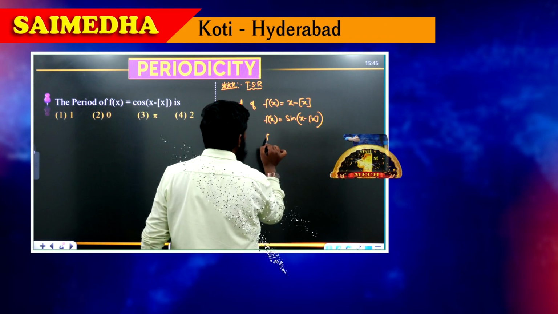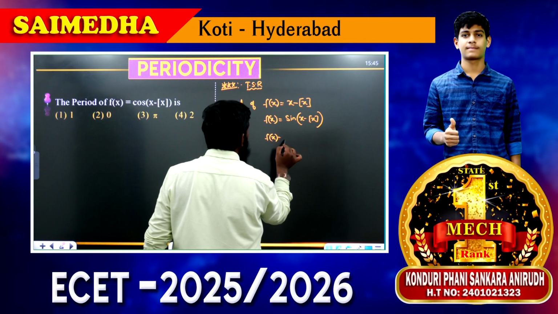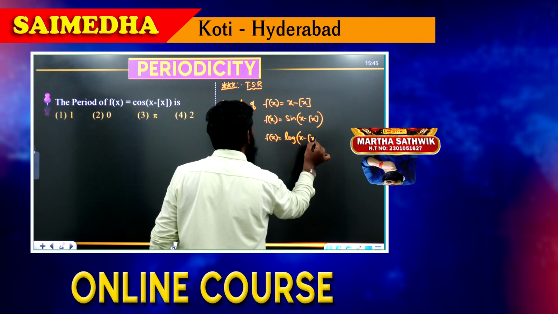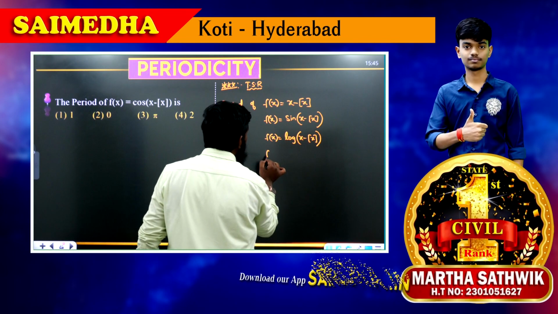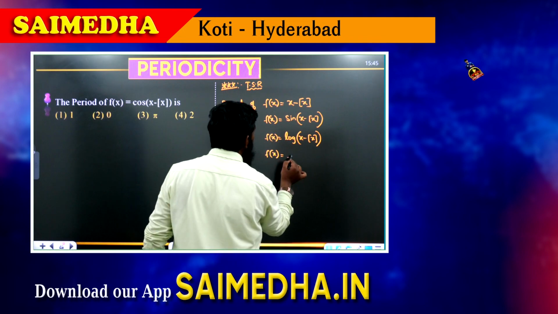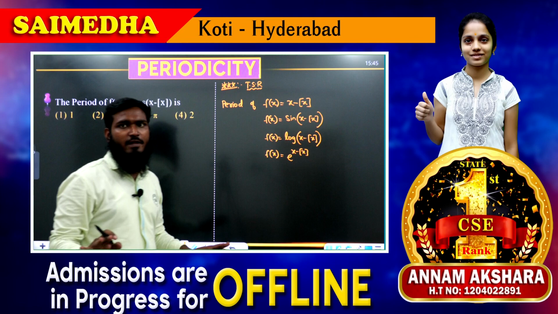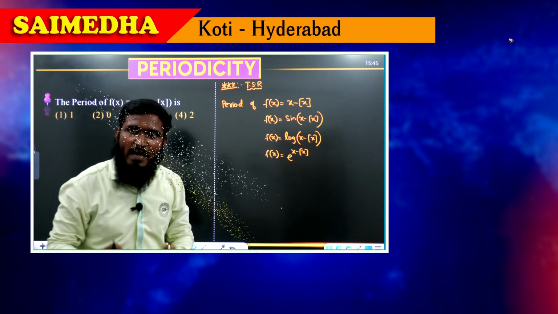Next, again f of x is equal to log of x minus bracket of x. Next one, f of x is equal to e power x minus bracket of x. Okay. All this part we have taken, and what is important is x minus bracket of x over here.